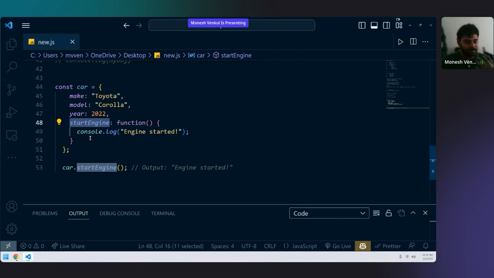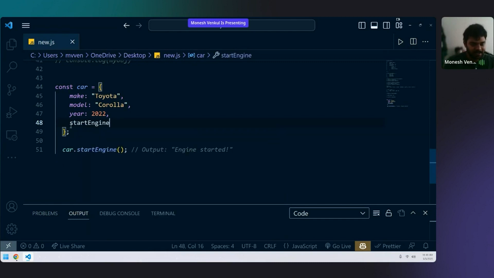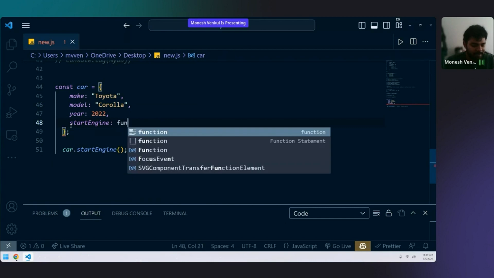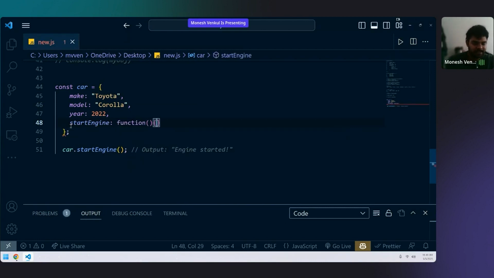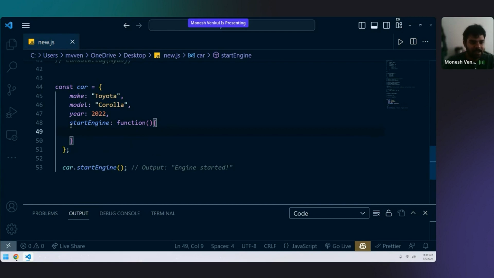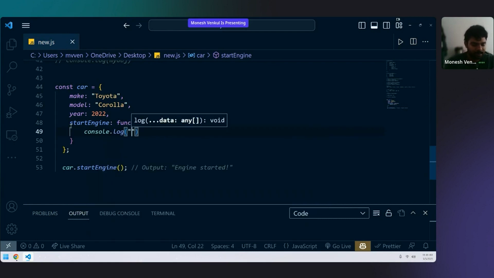When we want to write this kind of method, first you will be writing a key, start engine. You will be using the same key-value pair format. Here, you will be writing it as function. This is the syntax. You write function, and then you can write console.log engine started, something like that.